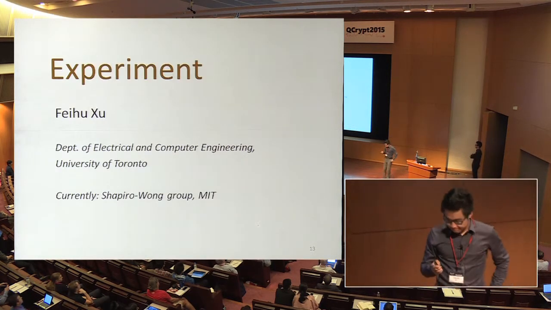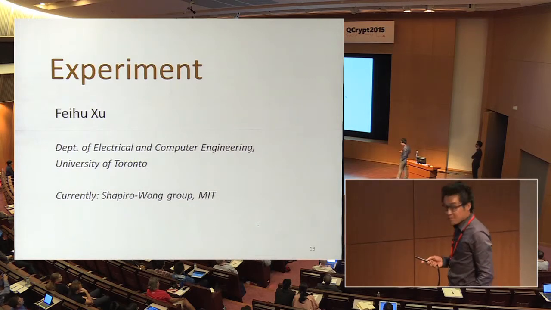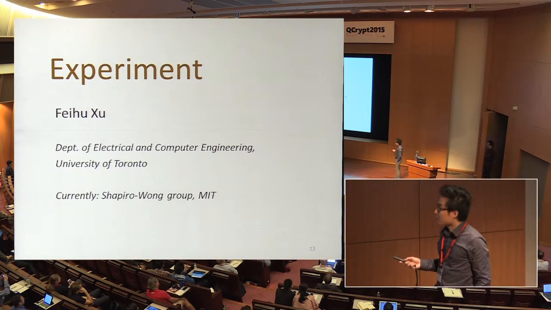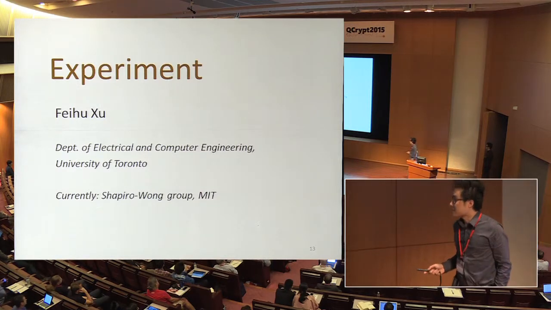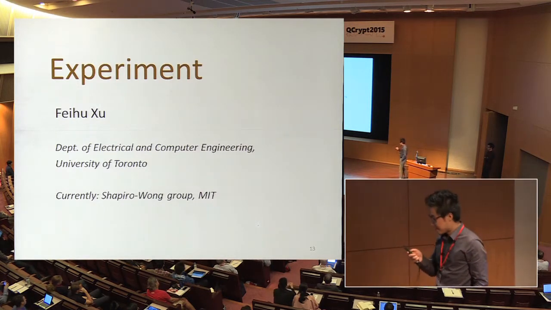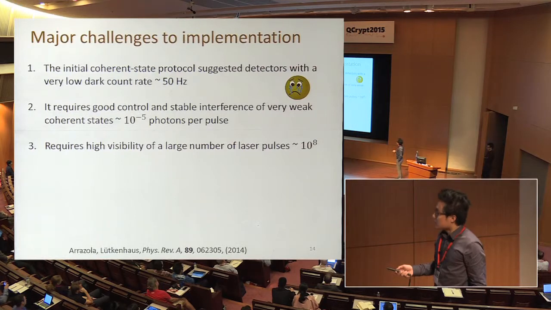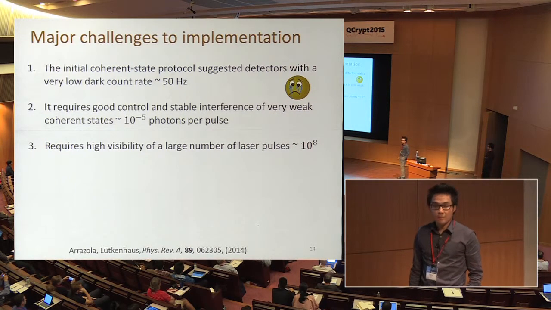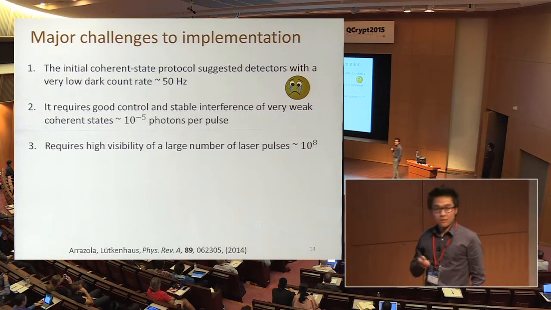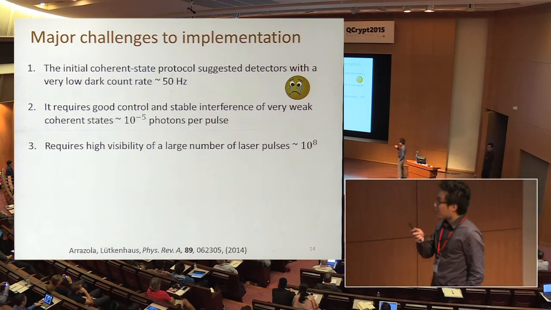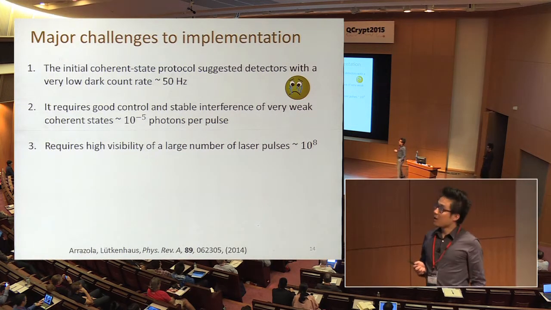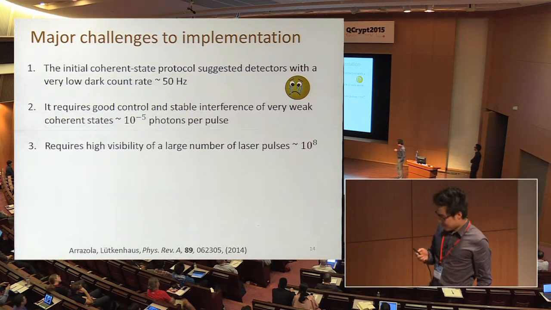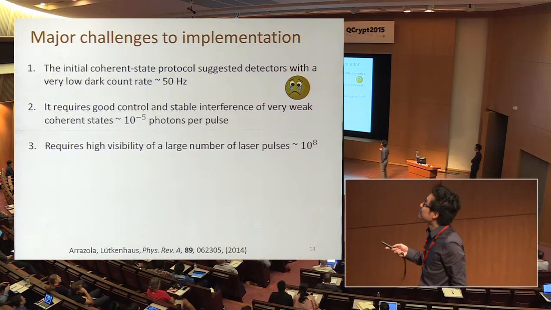Okay, so next I will discuss how we demonstrate the protocol in experiment. The experiment was done at Toronto. Currently I work with Jeff Shapiro and Franco Wang at MIT. I knew the protocol in early 2014 from a talk by Norbert Lütkenhaus. I think Norbert is around. It was a very great talk. After the talk, I thought, can we do the protocol in experiment? Then I found the following challenges.